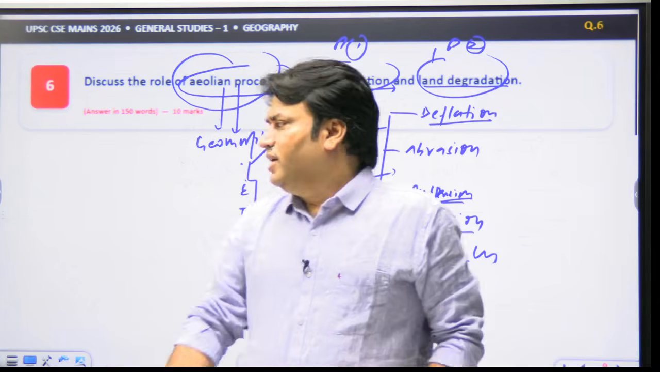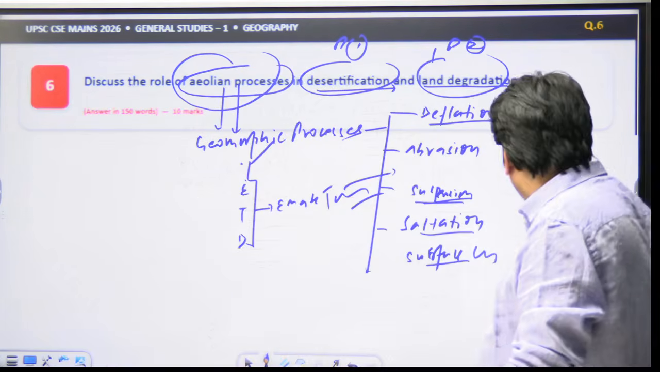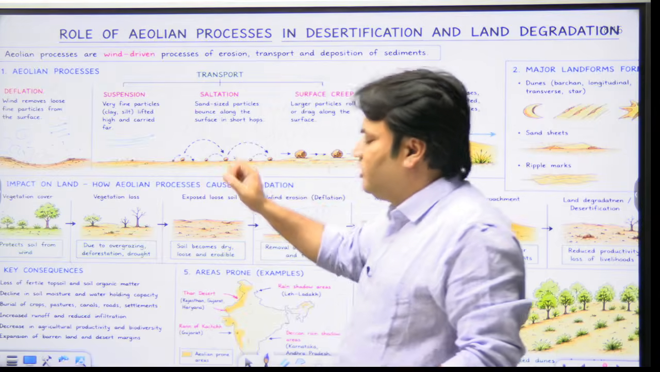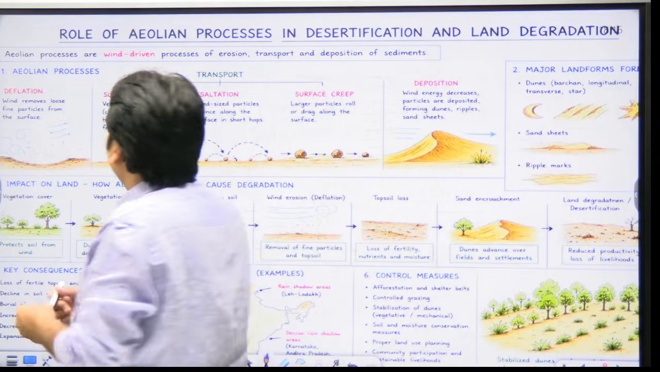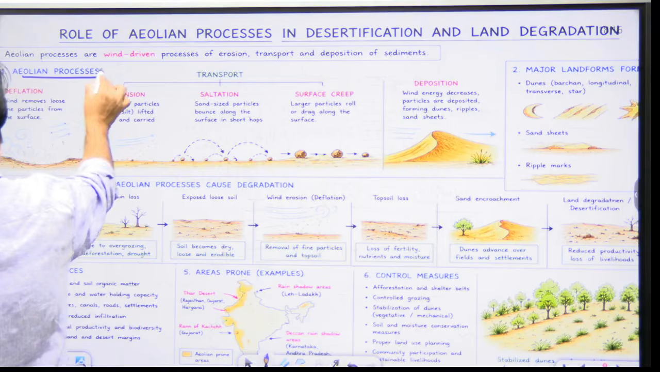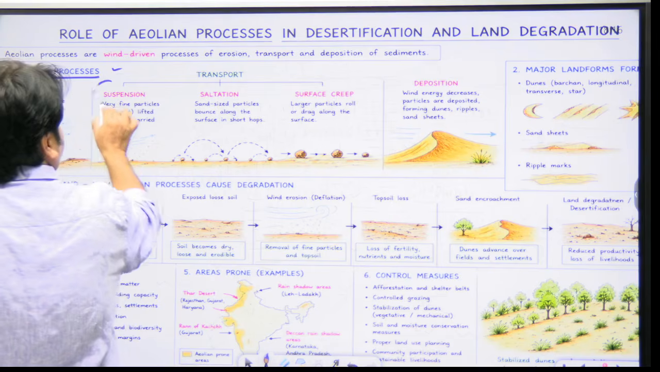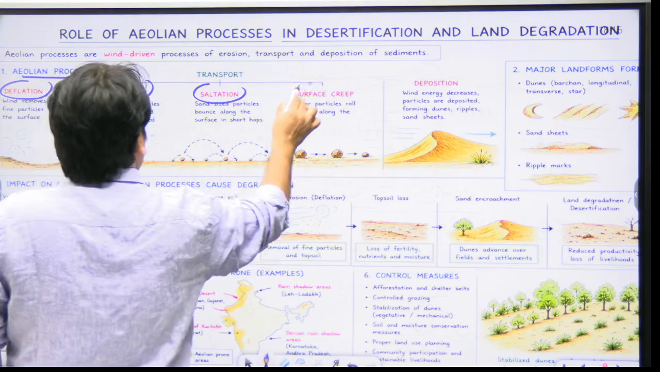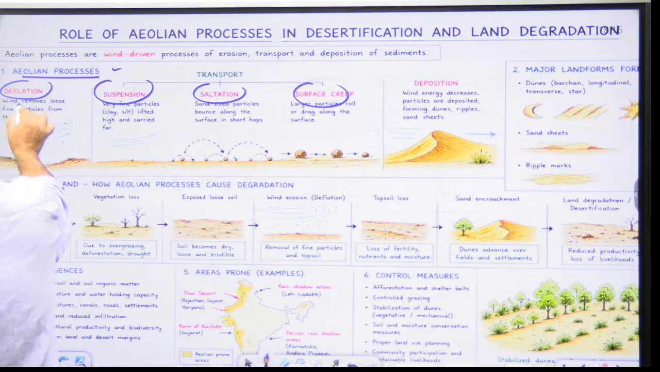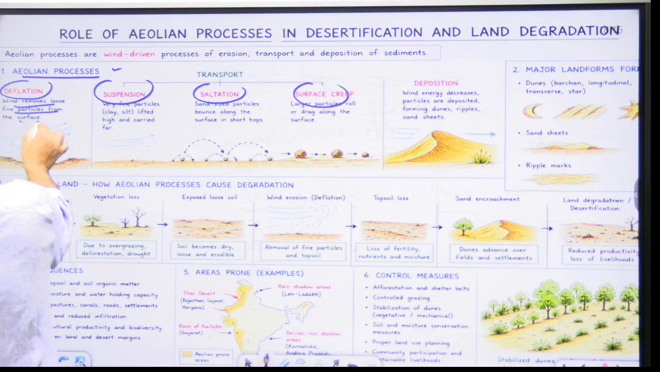This is the point. Now, this is one model. Now you can also write the answer like this. Here are some images so that you could understand. For example, when we talk about Aeolian process, it simply means what? Deflation, suspension, saltation, surface creep. So deflation means what? Wind removes loose fine particles from the surface.